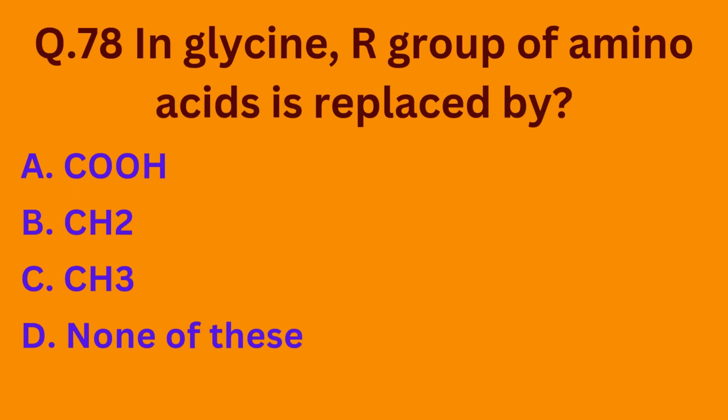Question number 78. In glycine, the R group of amino acids is replaced by option A, carboxyl group, option B, methylene group, option C, methyl group, option D, none of these. Basically, in glycine, the R group of amino acids is replaced by a hydrogen atom, which is not present in these options. So the correct option is option D, none of these.